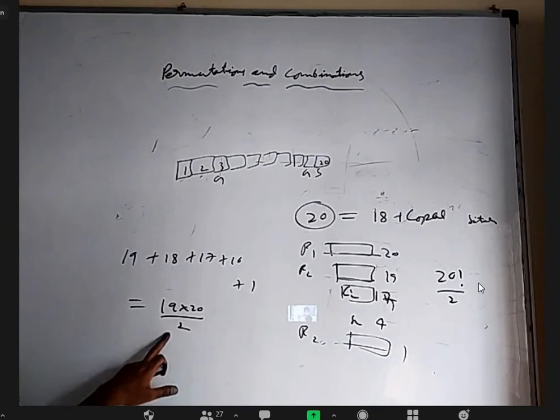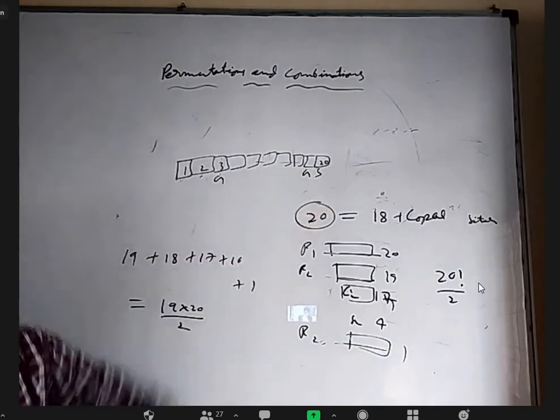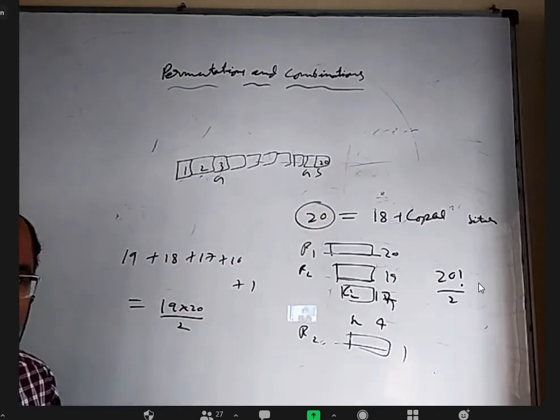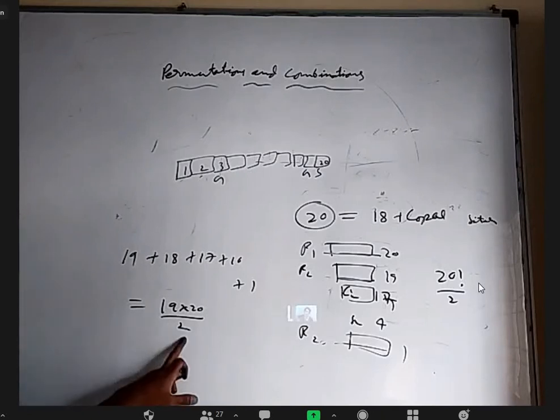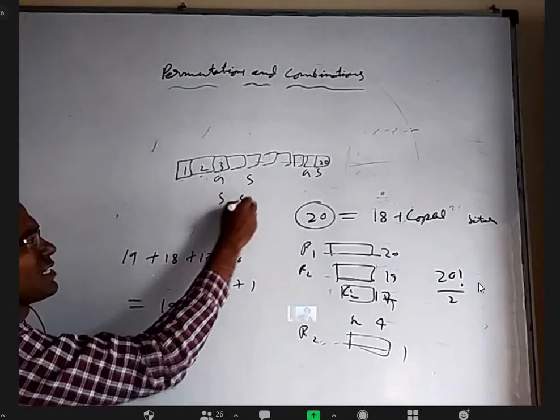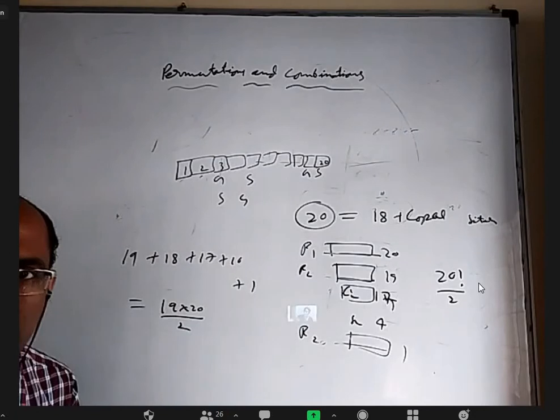You know why? For putting Gopal's name, how many places are there? 20 places. For putting Sitaram's name, 19 places. But I'm telling without the condition. By 2 is because if GS is there and SG is there, one of them is okay, one of them is not okay.